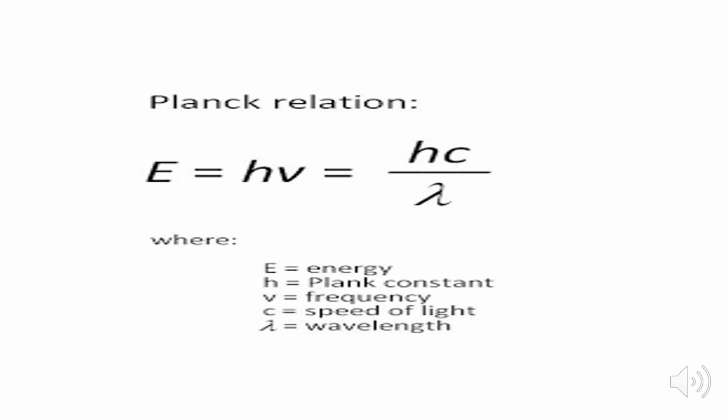Now look at the Planck quantum relation here. Here energy of the photon is equal to hν, that is equal to hc divided by λ. Now look at the equation where the term frequency and the wavelength is used. And we know that the wavelength and the frequency is for waves. So here the Planck relation tells us about the wave nature of the electromagnetic